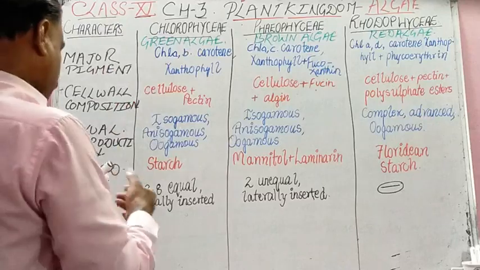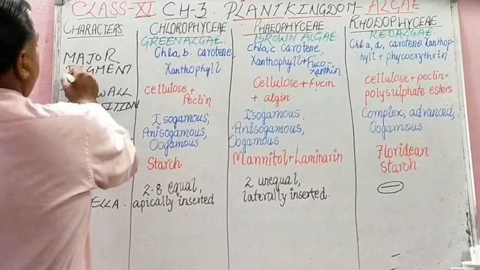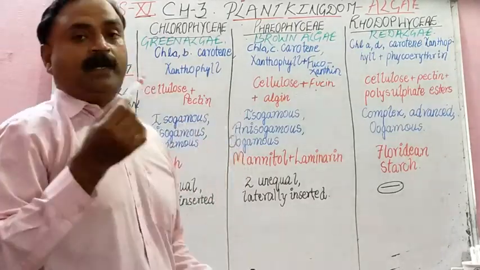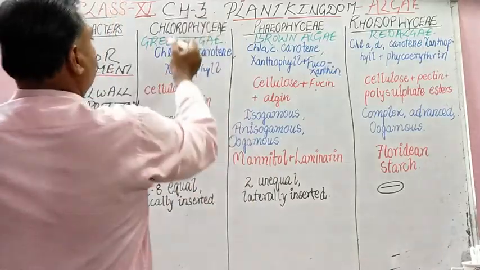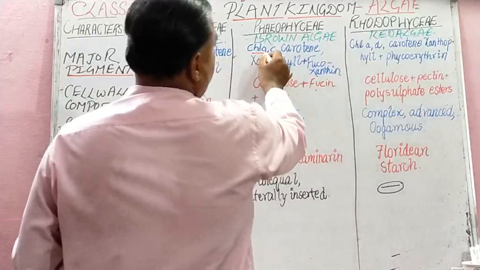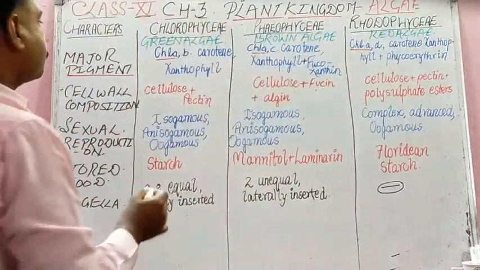Students, the first one is major pigment. In major pigment, I am giving you one idea of how to learn it. You see, chlorophyll A is common in all.